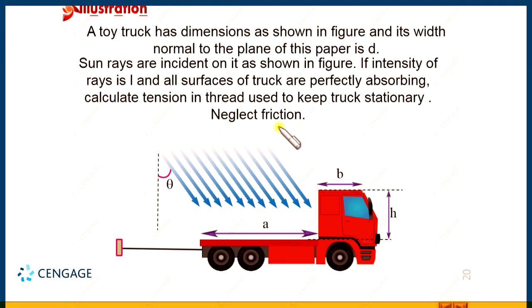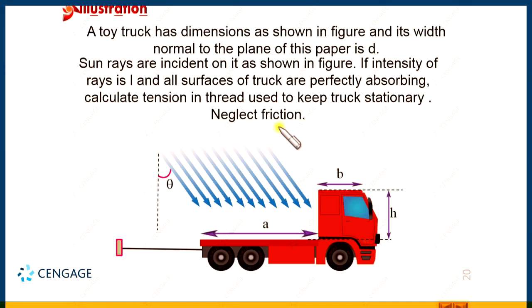Let us first plan how to proceed with the solution. First of all, we have to calculate the power incident on the truck. Step number 1, we need to calculate the total power incident on the truck. In the second step, we need to find the momentum of the photons incident per second. And we know the truck is perfectly black.